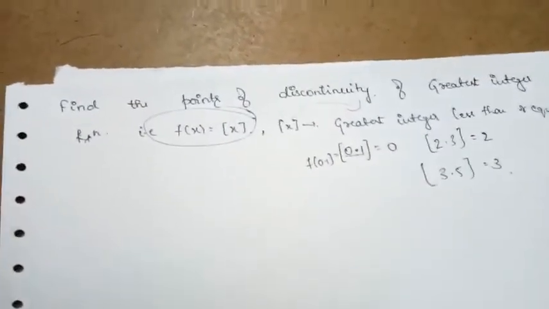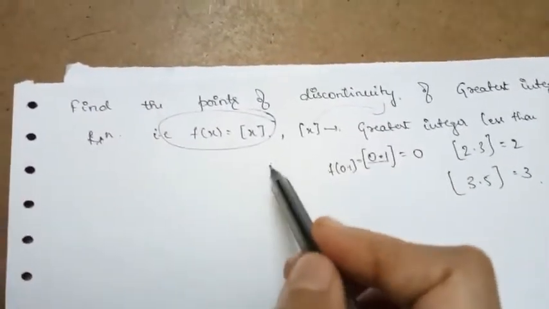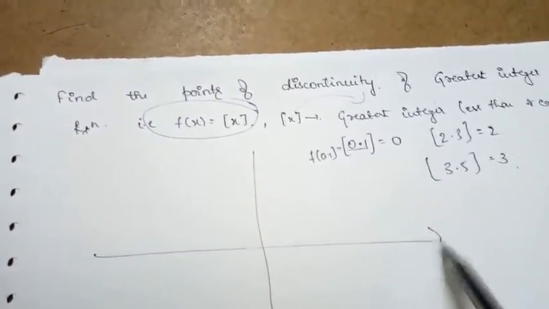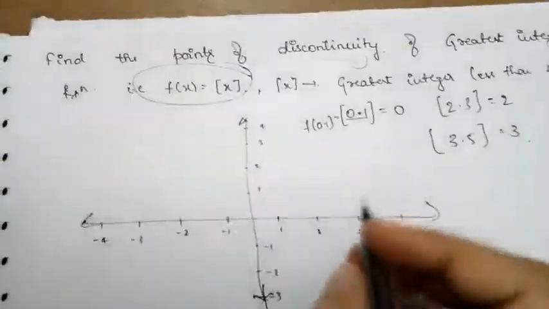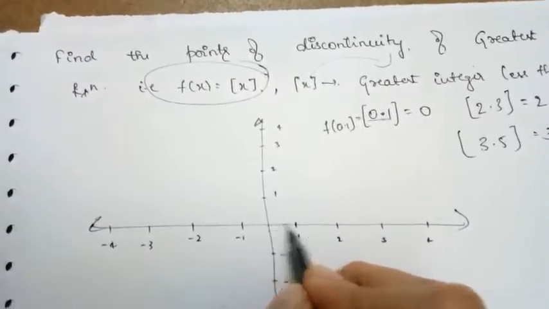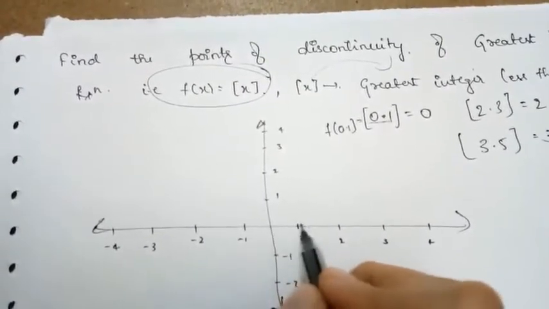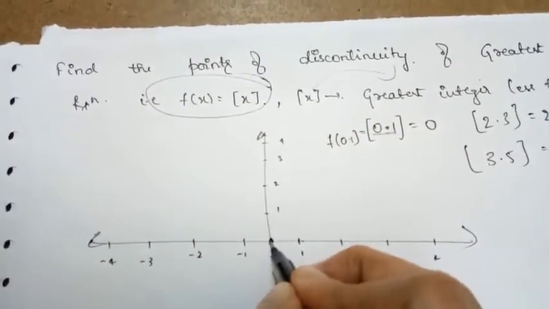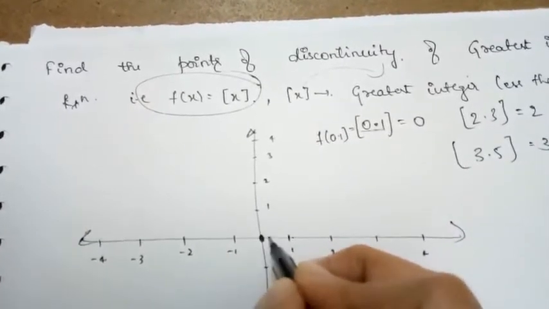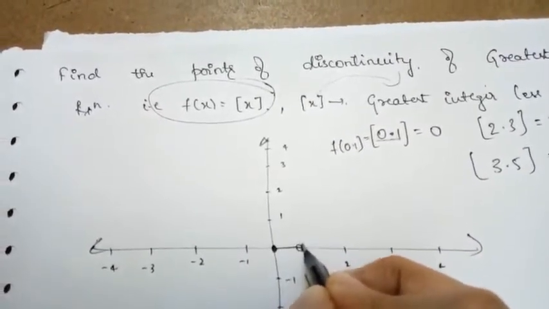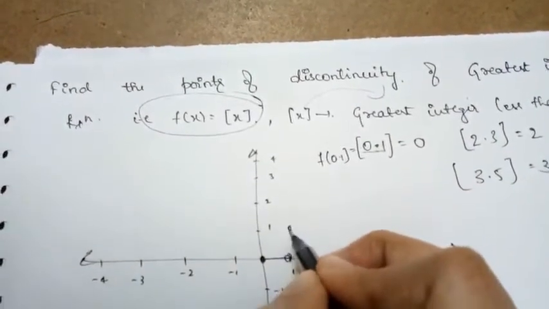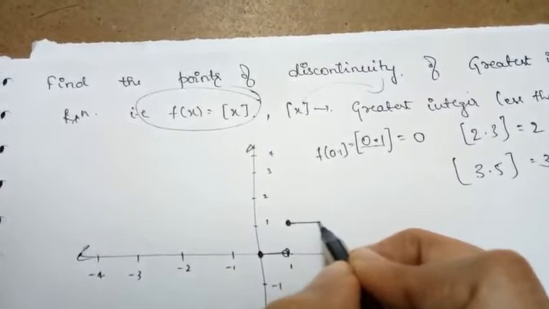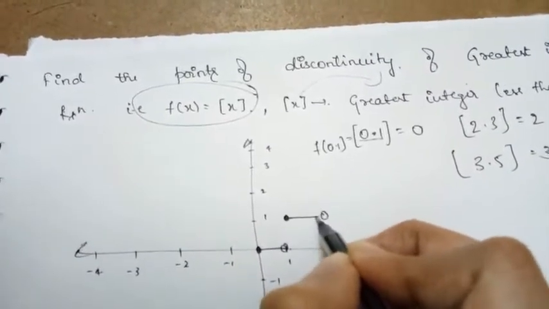So we know the graph. We have learned about the graph of the greatest integer function in class 11th. So how will the graph of the function be? If I choose any number from 0 to 1, the function value will be equal to 0 itself. If I choose any value from 1 to 2, the function value will be equal to 1 itself, up to the point 1.99.